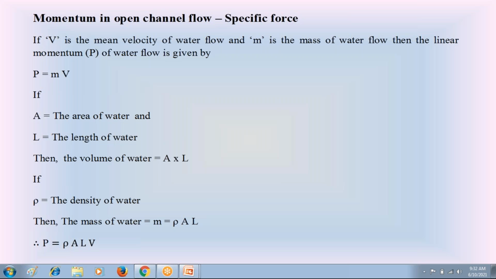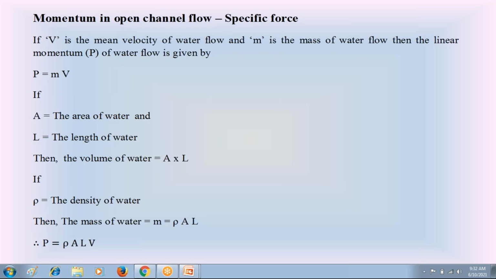Similarly, in open channels, the water is in flowing condition. Since the water is moving in the open channel, that moving water has linear momentum. So first, I am going to explain what is that linear momentum of moving water in open channels. So go through this slide on your cell phones.